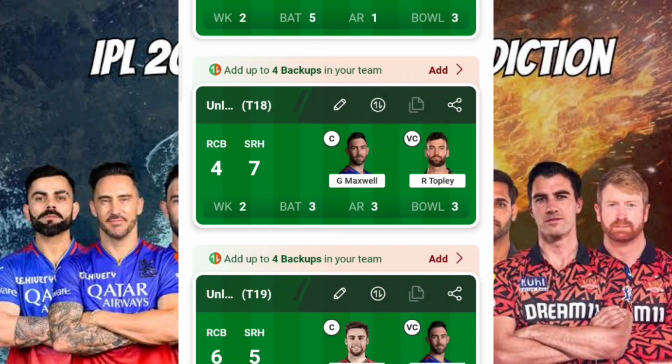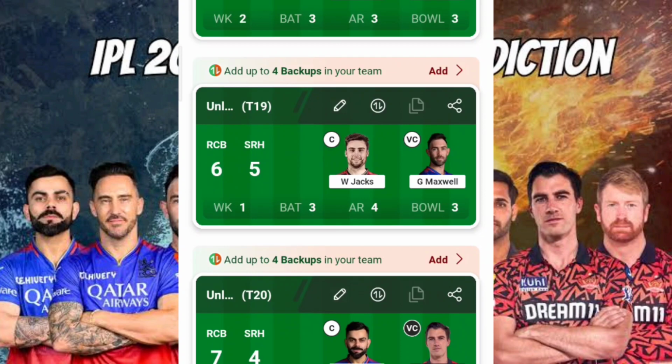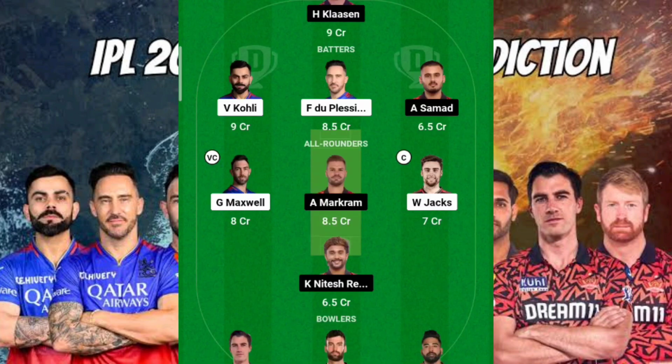This is the 18th team. Coming to the 19th team, just applying once again one to one, because I don't think bituminous will be crucial to apply in today's match. I don't think bituminous will work in today's match. So that's the reason I haven't taken bituminous technology here. Applying pure one to one once again towards the middle order of one side, that is towards RCB. So I have kept Will Jacks as my captain.